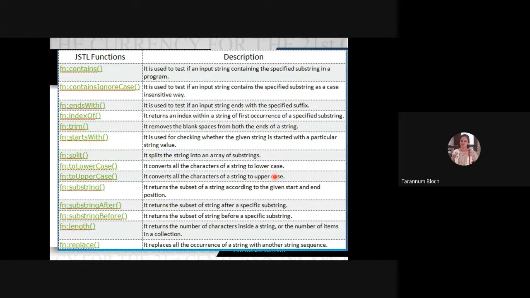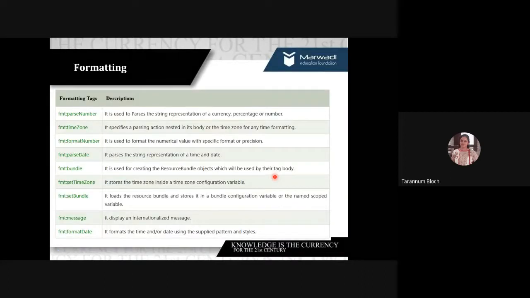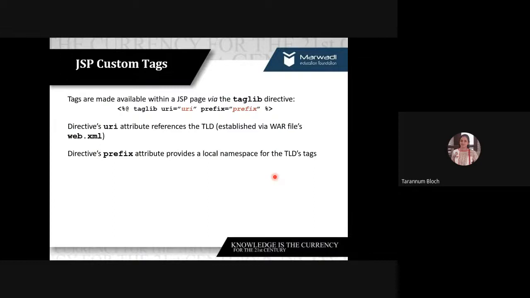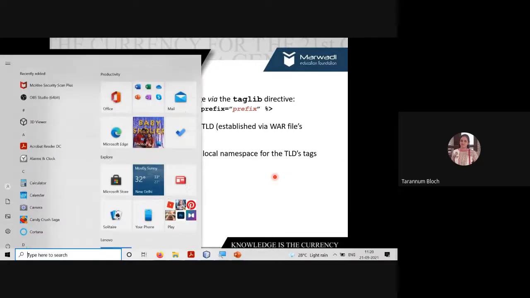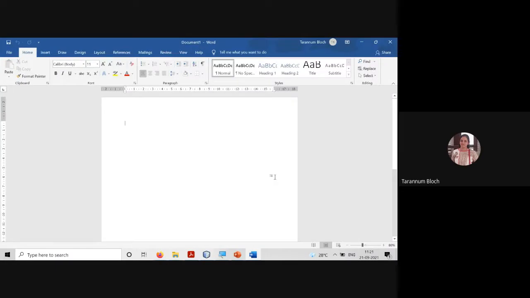Okay, what is custom tag? The tags that are defined by the user, the developer, right? So custom tags are user defined, or you can say developer defined tags. Up till now, what we did? Up till now, we were discussing various tags.